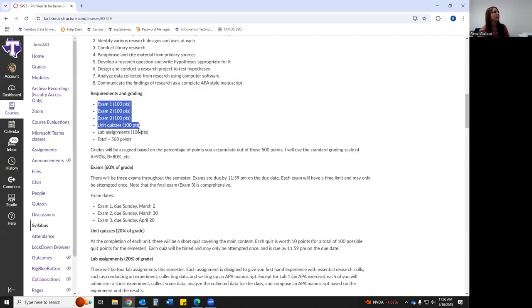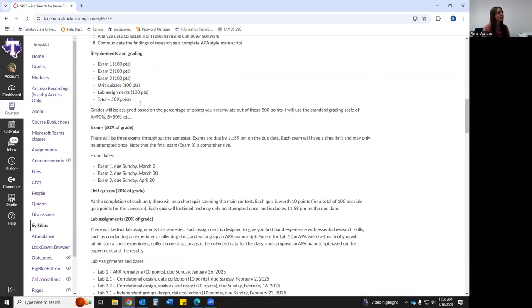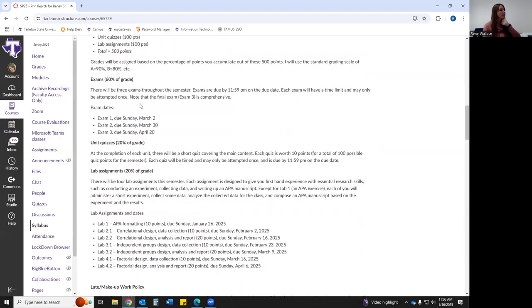So you can see the exams here. It's a 500-point class. So exam 1, 2, and 3 are all 100 points each. Exam 1 is over the first half of the textbook, roughly. Exam 2 is over the second, and then exam 3 is your final, and that's cumulative over the whole textbook. And then you have quizzes over each chapter, and then your lab assignments equal up to 100 points. So let's talk about that a little bit.